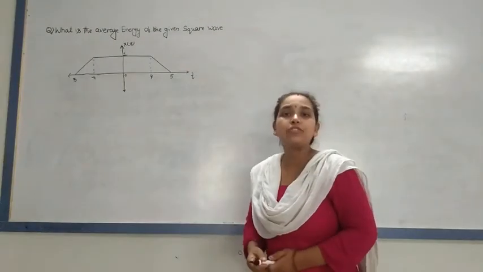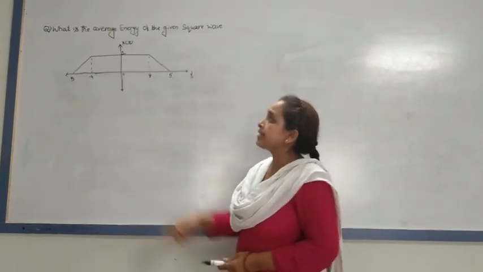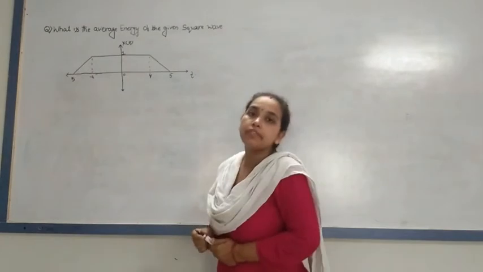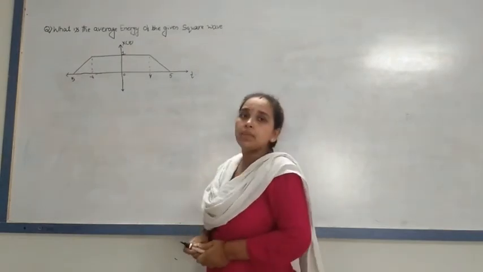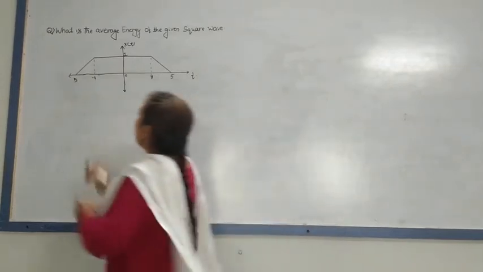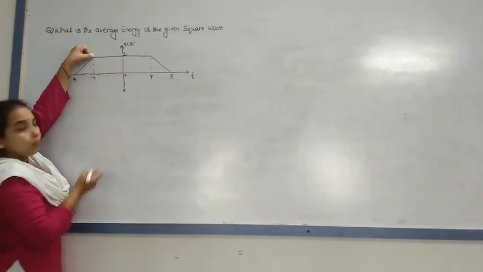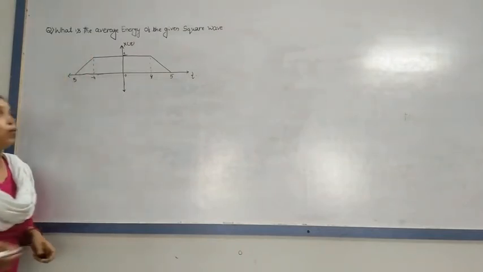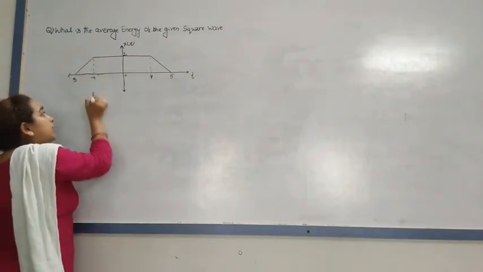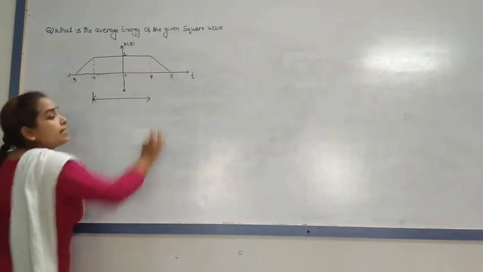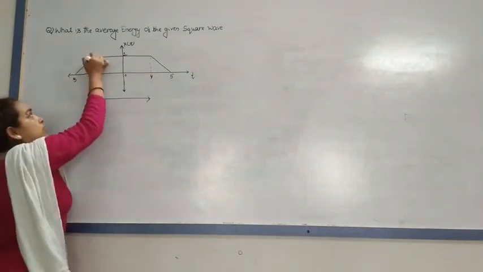And in the next example: what is the average energy of the given square wave? In this diagram, basically, there are 3 portions. From here, -4 to +4, means till here to till this, it is constant. See here.